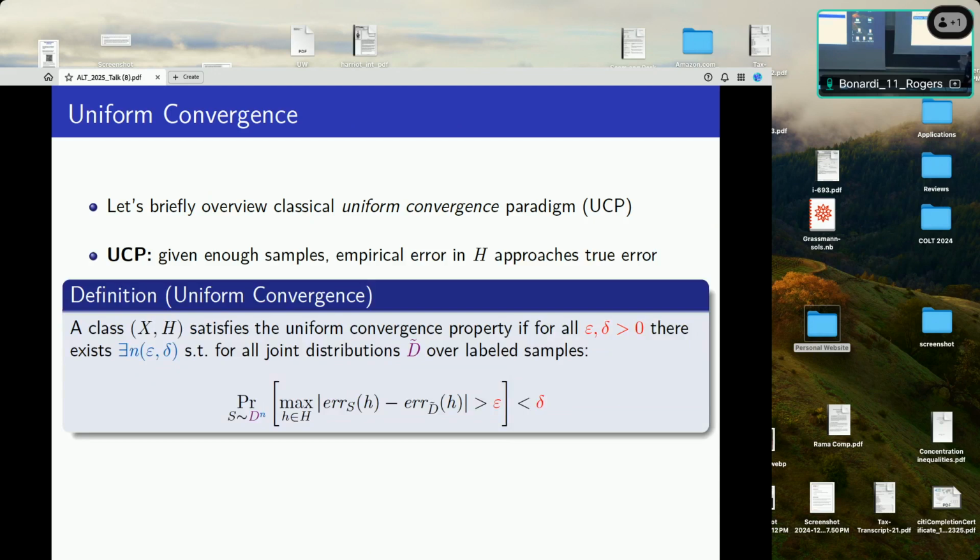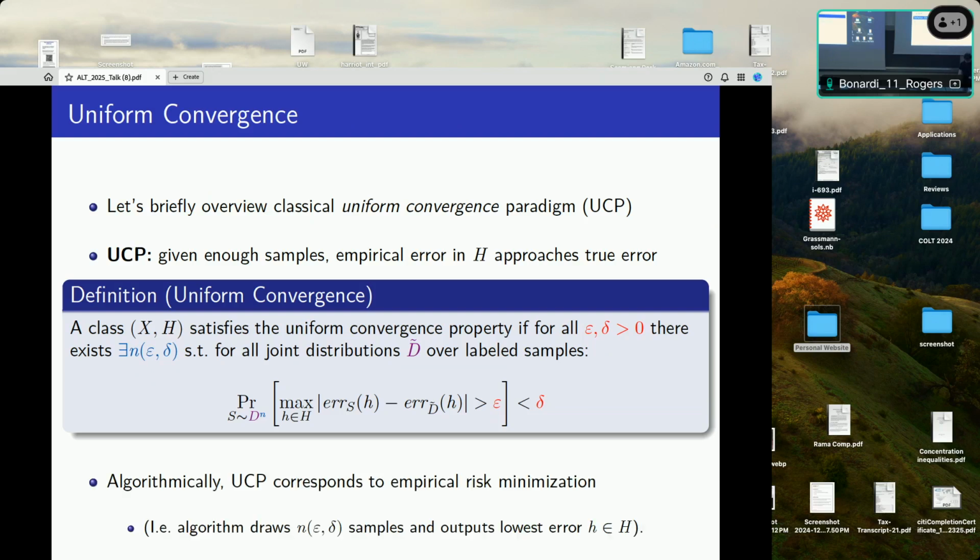Formally, a class is said to satisfy uniform convergence, or UCP, if for all epsilon, delta greater than 0, there's some number of samples n of epsilon, delta, such that for all joint distributions over labeled samples, the probability that the maximum divergence of empirical and true error over the samples is greater than epsilon is less than delta. So we should get true convergence of empirical to true error. And as I said, algorithmically, this corresponds to empirical risk minimization being a working algorithm. You just take n of epsilon, delta samples and output the lowest error hypothesis, and it'll work under this assumption.